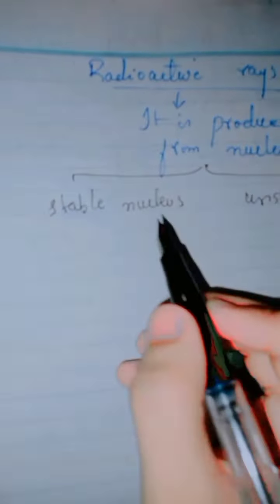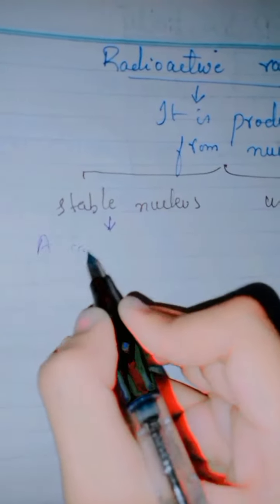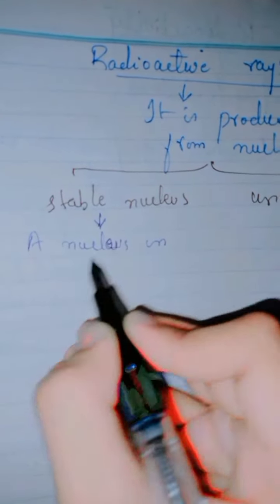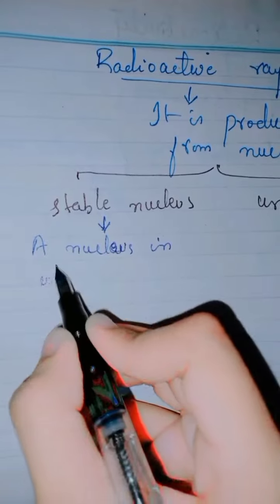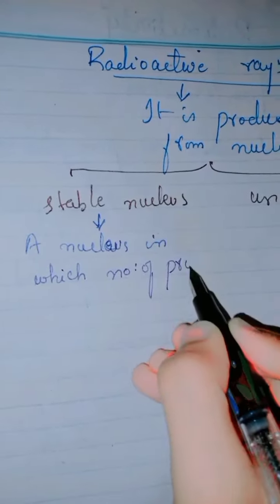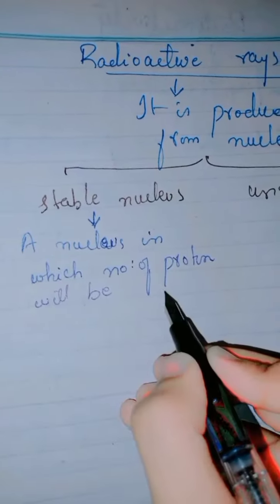If we talk about the stable nucleus, it is a nucleus in which the number of protons is 82 or less than 82.